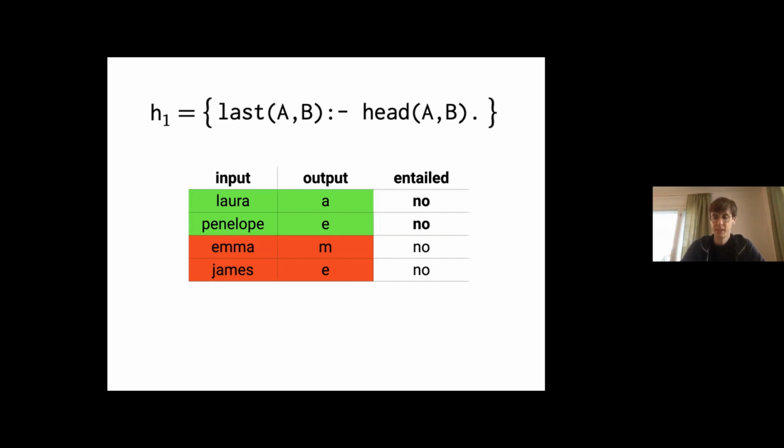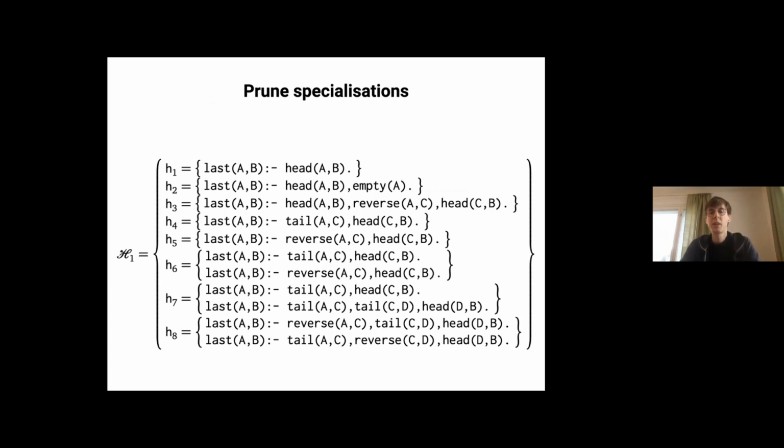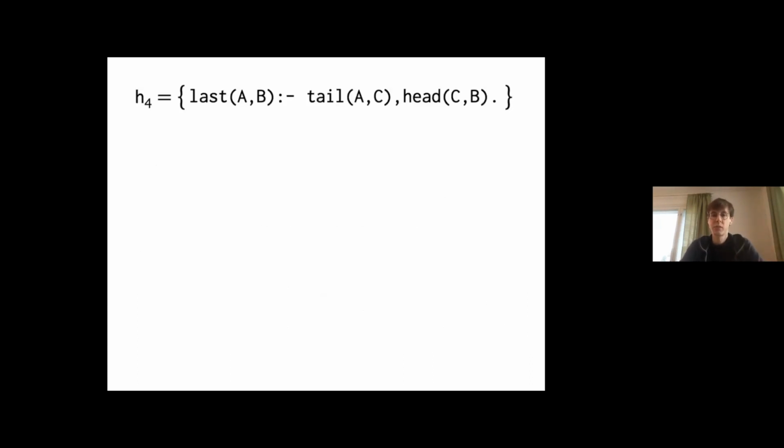positive examples. So what's the explanation here? Well, it's pretty simple, is that just this hypothesis is logically too specific. It doesn't entail enough. So what we do in our approach, we say, well, now we can eliminate H1, but we can also eliminate H2 because all that's doing is adding an extra literal. So it's just making it even more specific. Likewise, we can eliminate H3. So we do that, and now we repeat the process. We say, okay, we've eliminated, falsified some hypotheses. Now let's generate another. So then we generate the next simplest one we can.